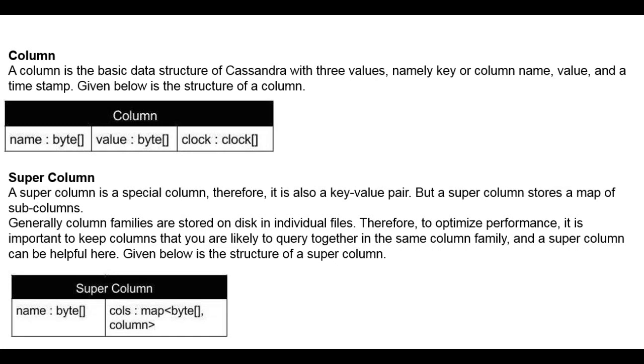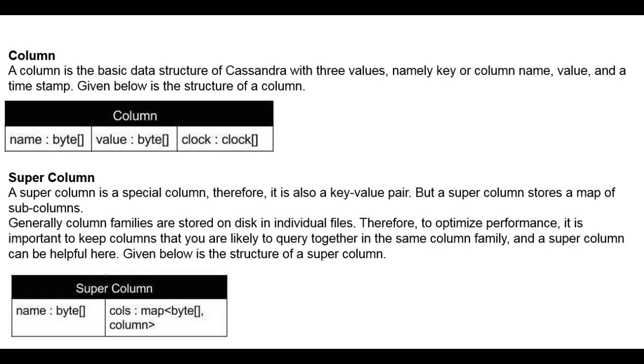Let's first learn what a column is. It is the basic data structure of Cassandra with three values. First is the column name, which is stored as a number of bytes. Another is the value, that is, the value of that column. The third one is a timestamp as a clock. So this is the structure of a column.